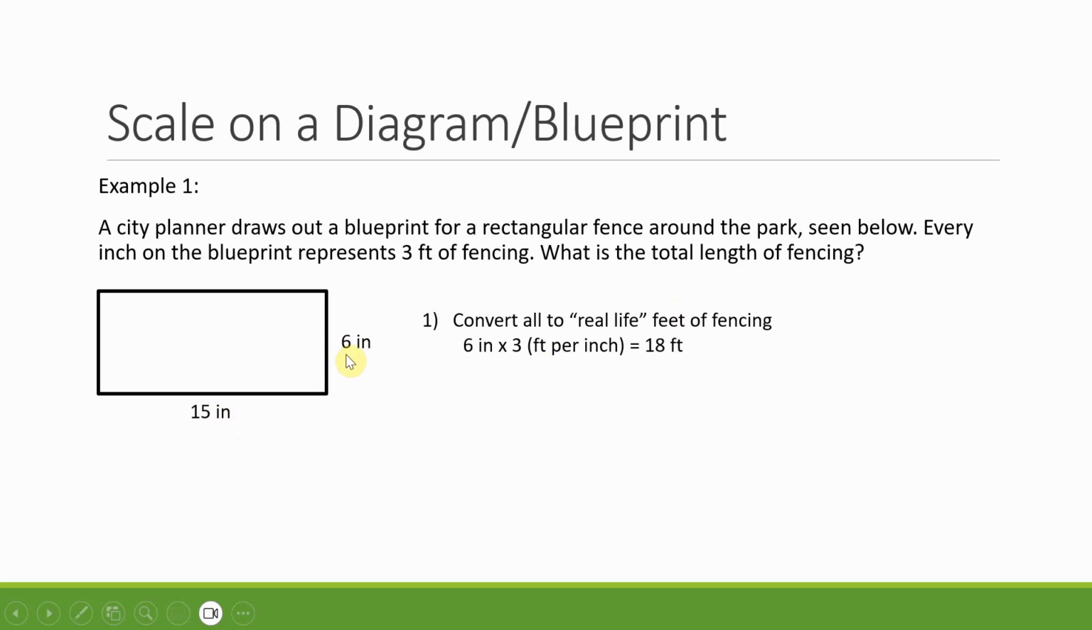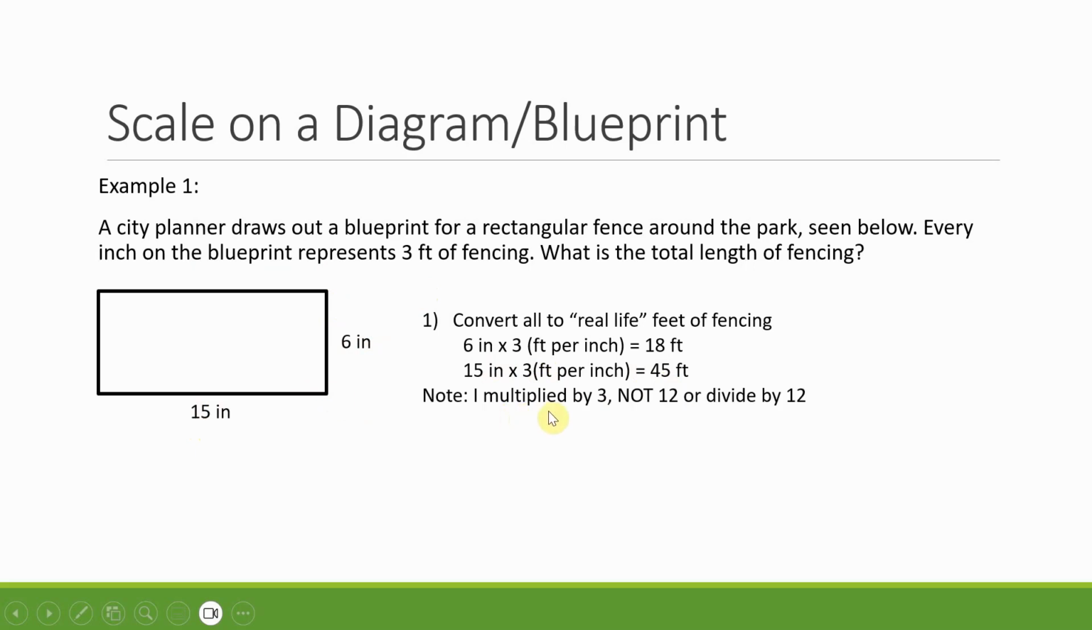So we'll start with 6. Here, 6 inches. Every inch means 3 feet. So the 6 inches times 3 feet per inch, that's 18 feet. So this side would be 18 feet in real life. Do the same thing for the 15. We'll just multiply by the 3, that conversion factor here. You get 45. So really this is 18 feet, and this is 45 feet in real life.